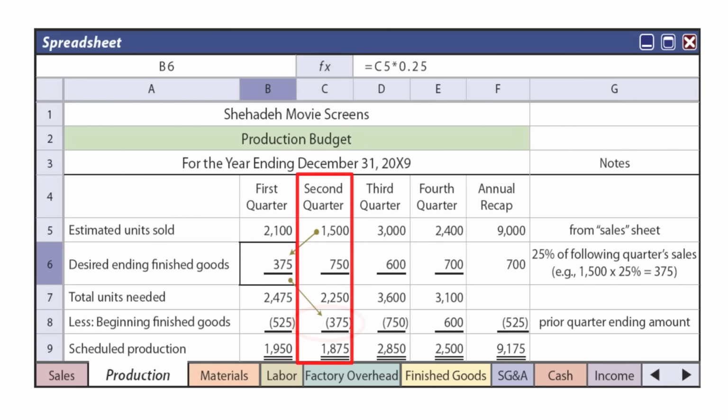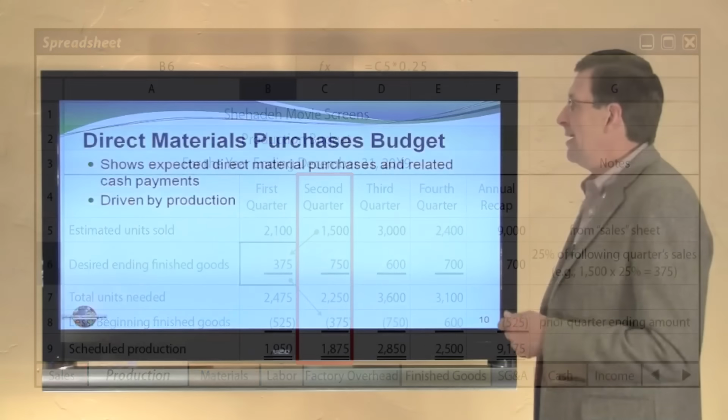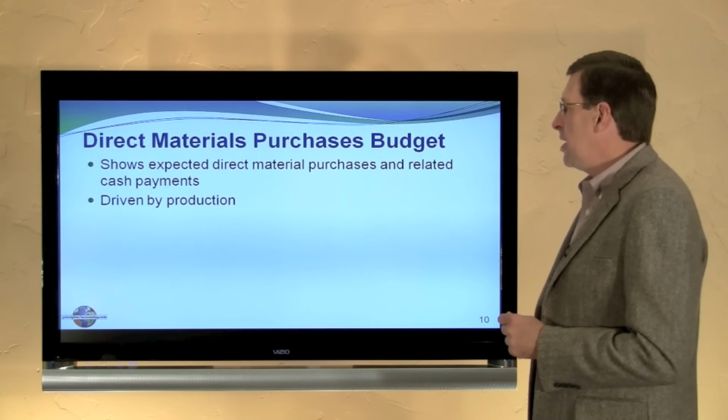So that follows to the next period. In other words, we need to have 1,500 for sales this period and 750 in ending inventory. So we need to have total units for the period of 2,250 to meet current sales and 1/4 of the next period's sales, minus the anticipated beginning inventory of 375. All of that becomes fairly complicated to determine that we need to produce 1,875 units this quarter. Of course, that's the level of production.